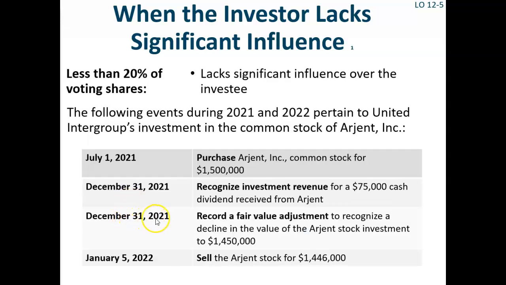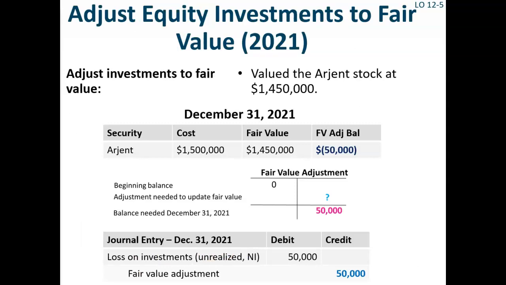On December 31st, 2021, the fair value of the Argent stock had declined to $1,450,000. United must calculate the balance in the fair value adjustment account by comparing the $1,500,000 cost with the $1,450,000 fair value. United will then record unrealized gain or loss on the investment in an amount sufficient to move the existing balance in the fair value account to its proper ending balance.